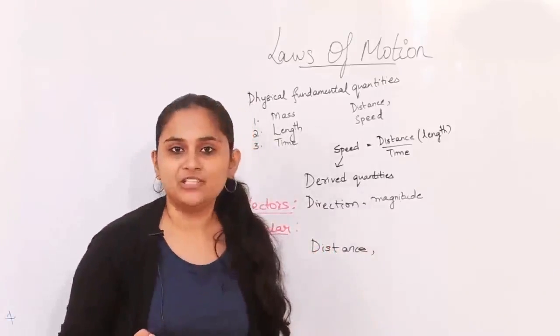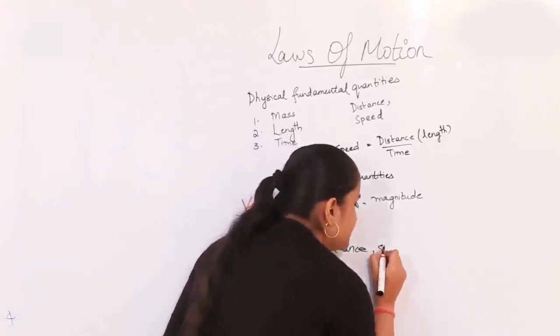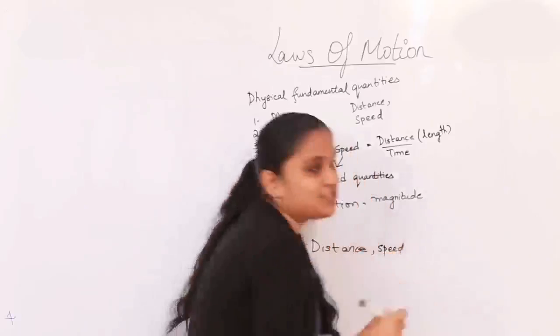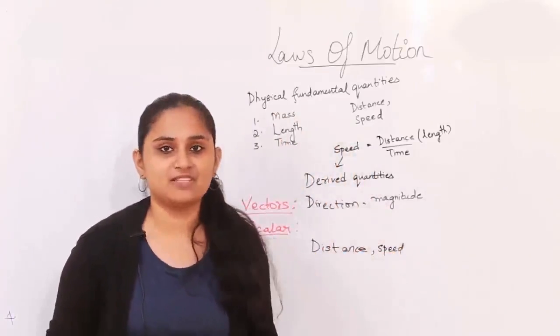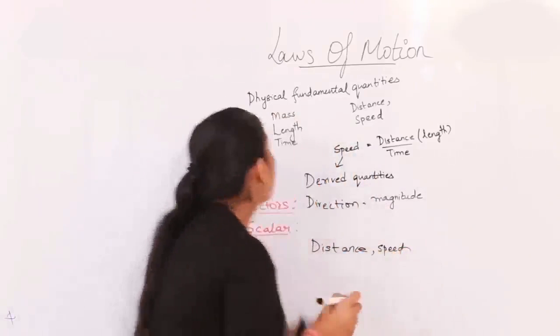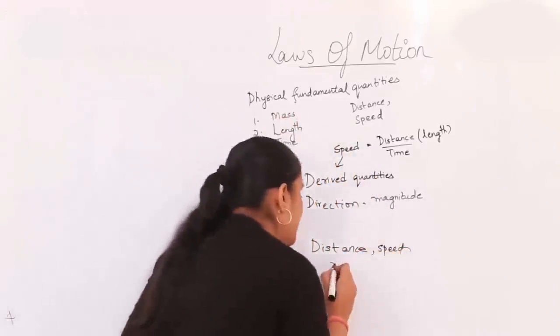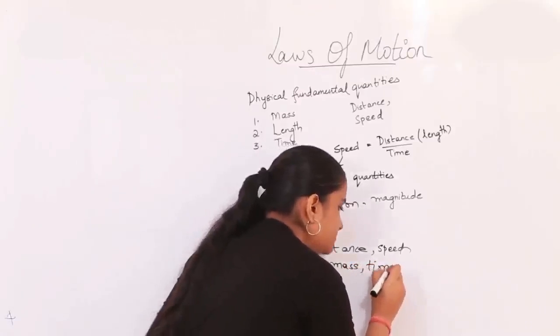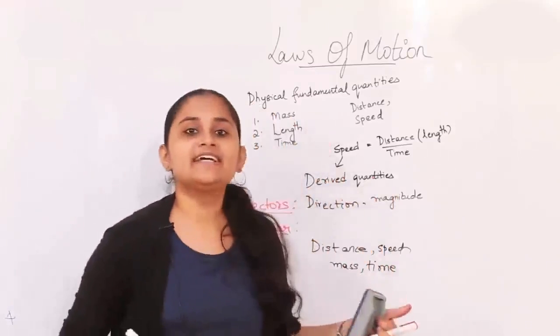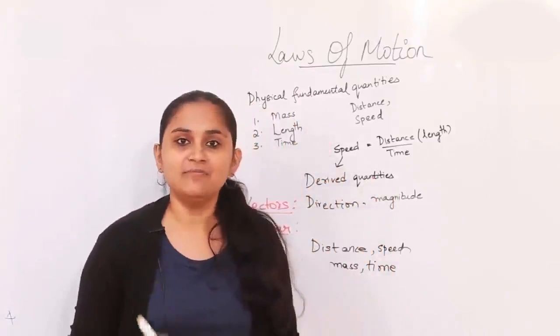And as I have already told, speed is also just giving me the magnitude. It's not telling me in which direction am I proceeding. And the quantities like mass and time as well are also not telling anything regarding the direction in which I am proceeding.